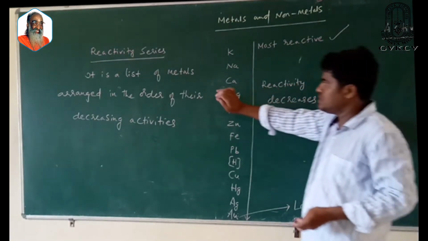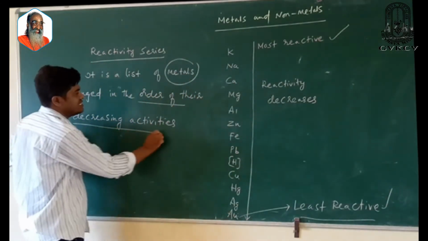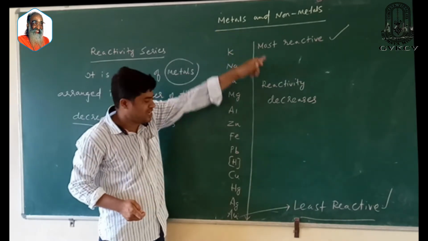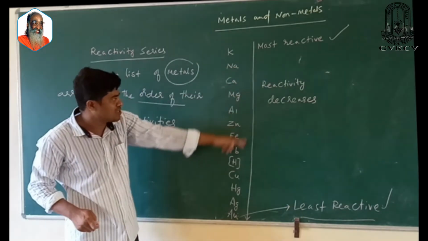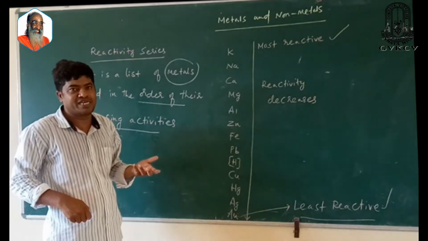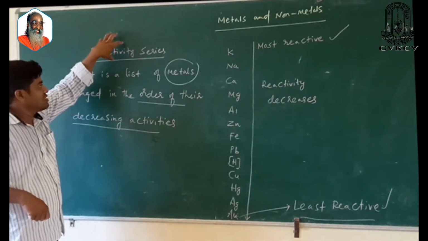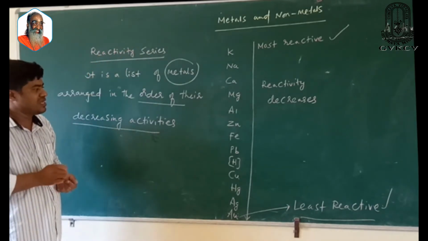What is the reactivity series? It is a list of metals arranged in the order of their decreasing activity. The topmost metal, potassium, is most reactive. The bottom metal is least reactive. As you move from top to bottom, reactivity is decreasing. By performing various displacement reactions, they framed this series.